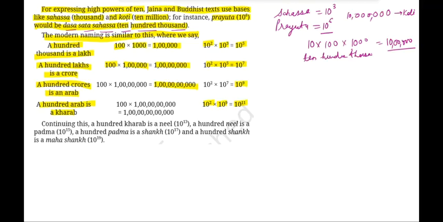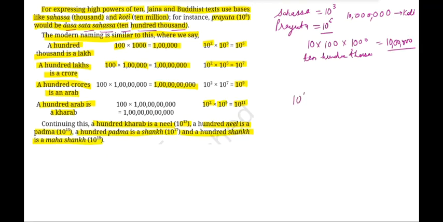And if we continue learning about these terms, 100 kharab is a Nil. So 10 to the power of 13 is Nil. 100 Nil is a Padma, which is 10 to the power of 15. 100 Padma is a Shank, that is 10 to the power of 17, and 100 Shank is Mahashank, 10 to the power of 19. यहाँ पे लिख लेते हैं.